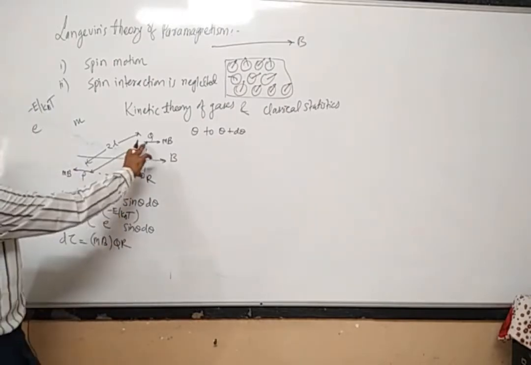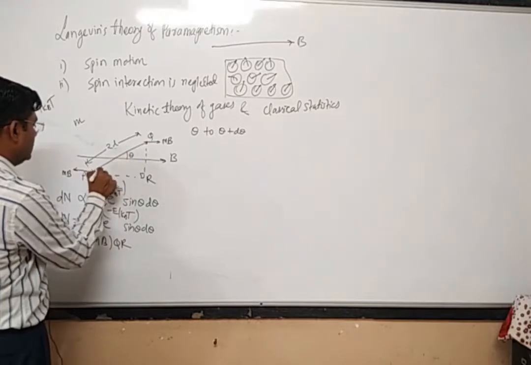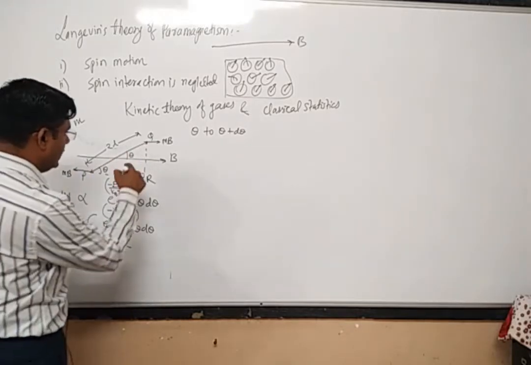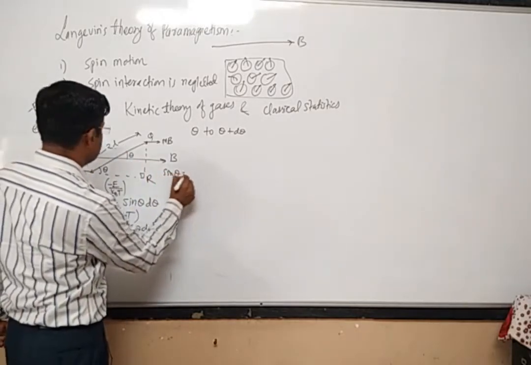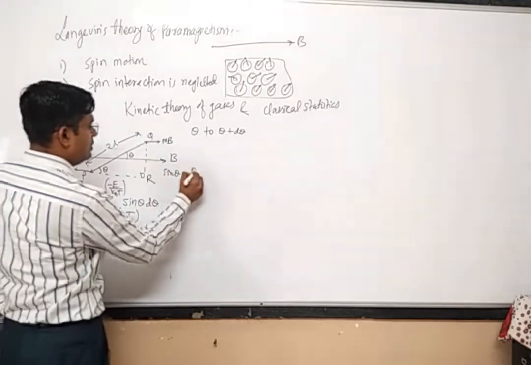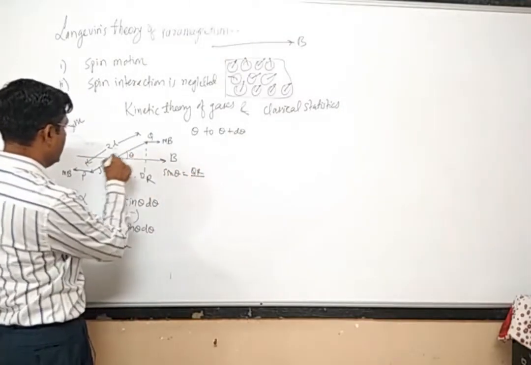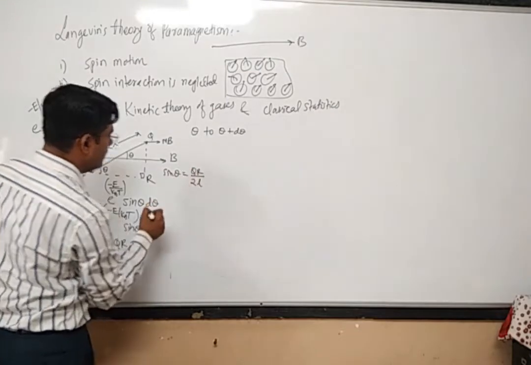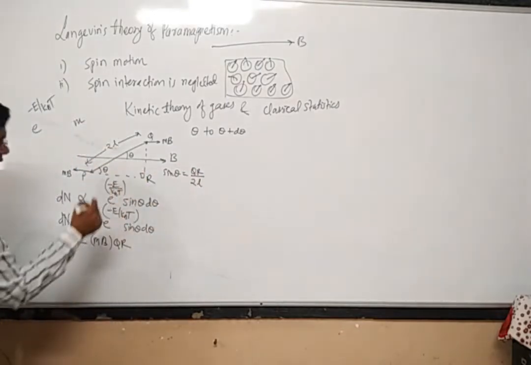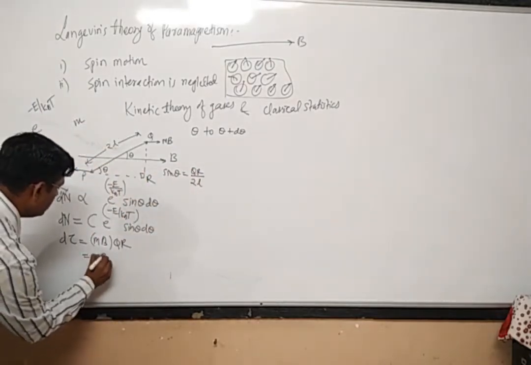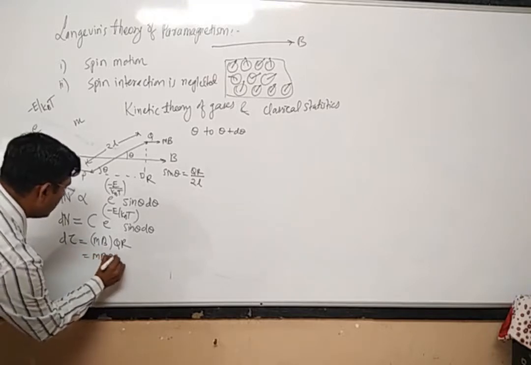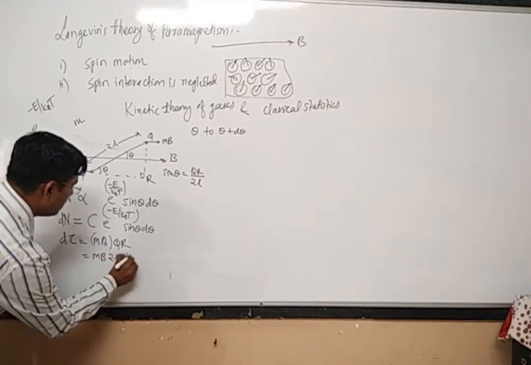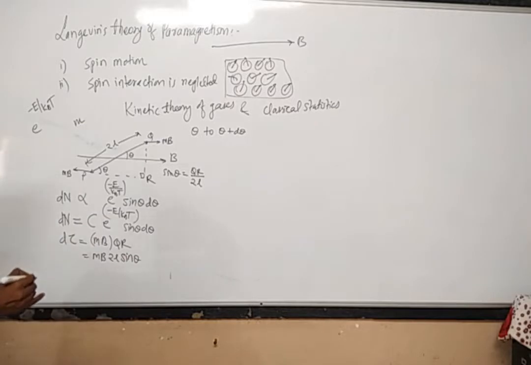And if you find out qr, see this angle is theta, therefore this angle is also theta, and in this angle what is sin theta? Sin theta will be opposite, that is qr, divided by hypotenuse. Hypotenuse is twice L, so qr will be equal to twice L into sin theta.